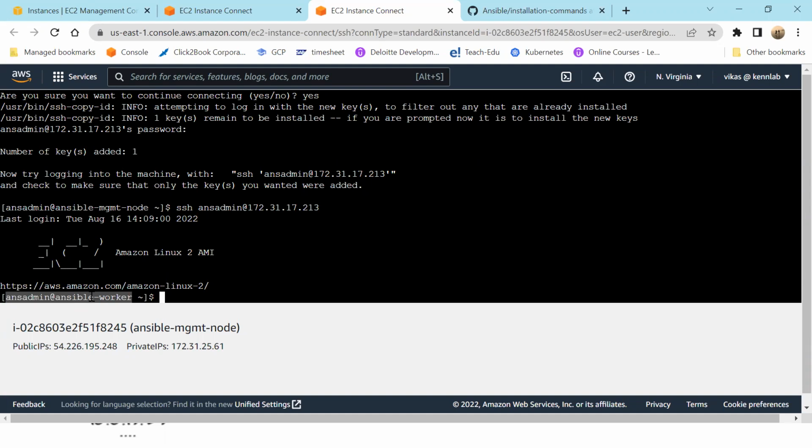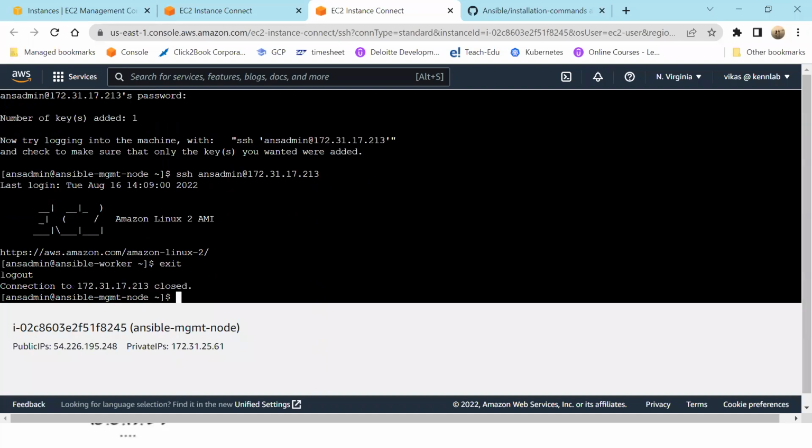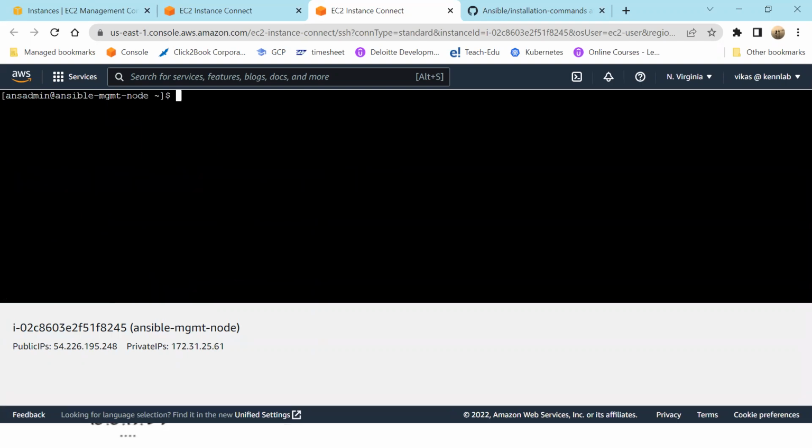Now, come back here. So you can exit and you're back to the Ansible management node. Now, SSH is done. Ansible is installed. Now I would like to check whether Ansible is working or not. So I'll say ansible -m. M is the module. What module am I going to use? The ping module. Ping means just check whether you are able to establish connectivity or not.